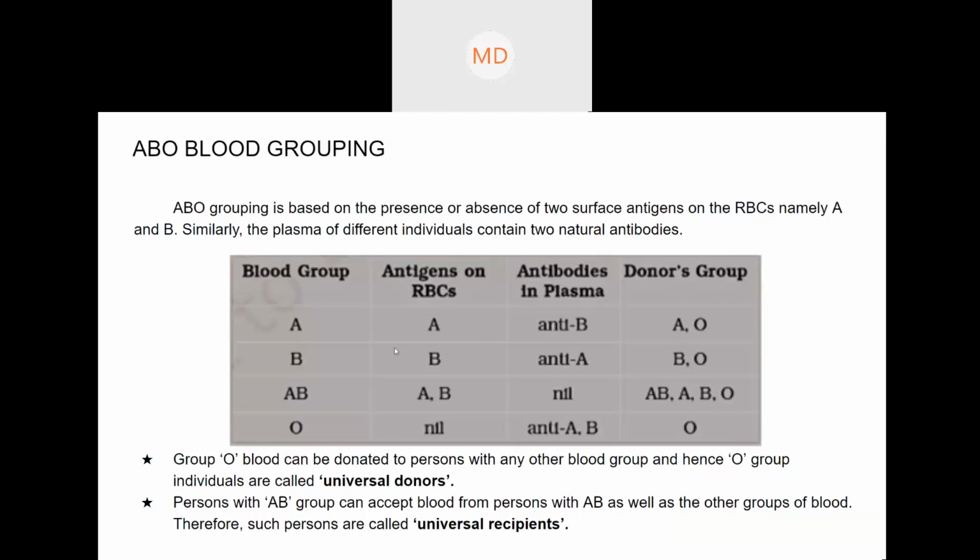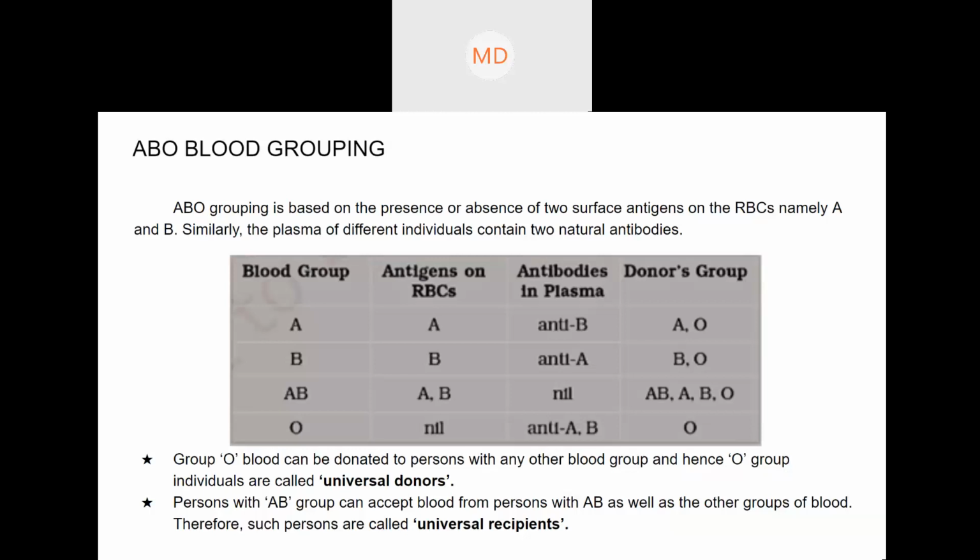Rh factor is a completely different thing. Okay, there is a lecture actually, like antibodies A and B are there, right? A and B antibodies are there. Actually there is one more antibody and antigen, that is D. Generally it is not spoken of, but there is another antibody, and its name is D antibody. If Rh positive, there are D antigens also. D antibody and D antigens also are there.